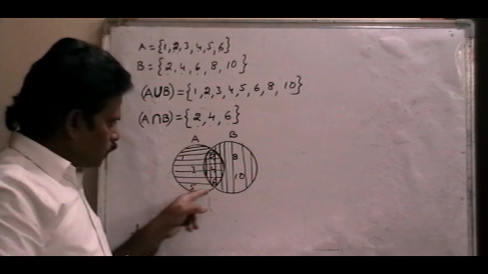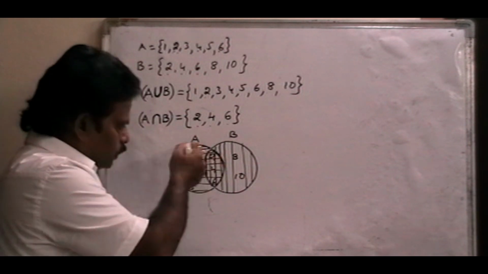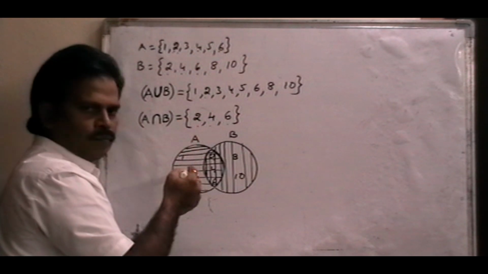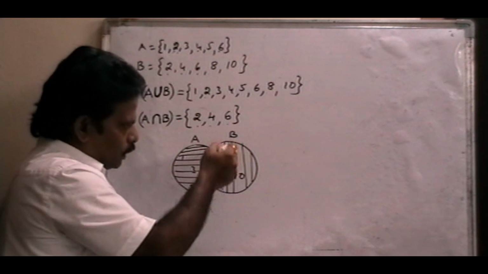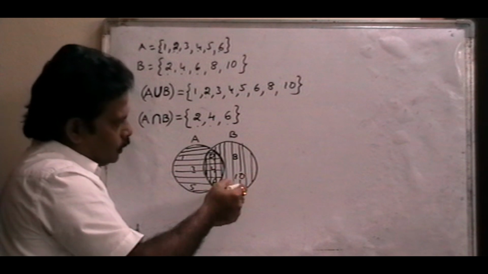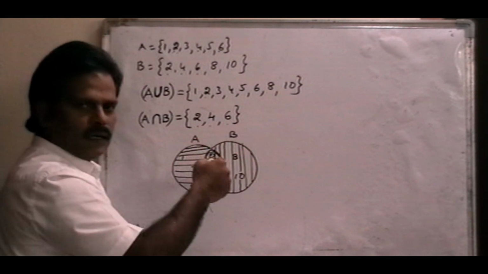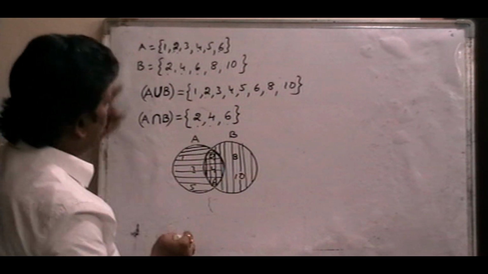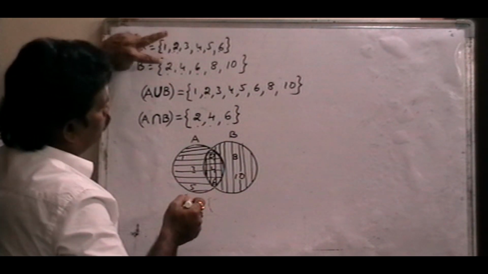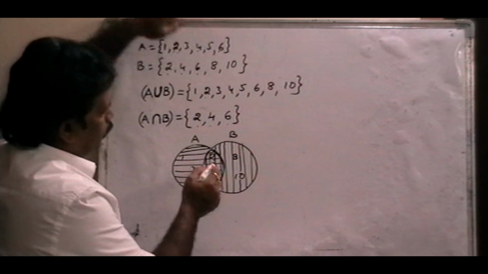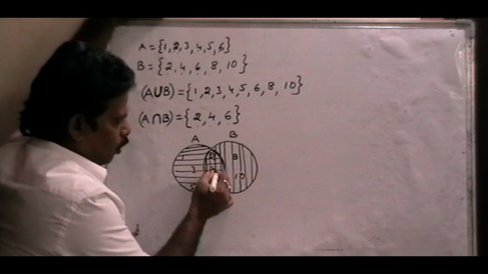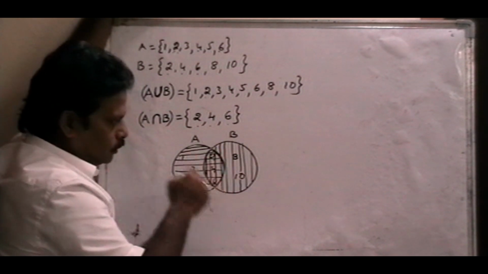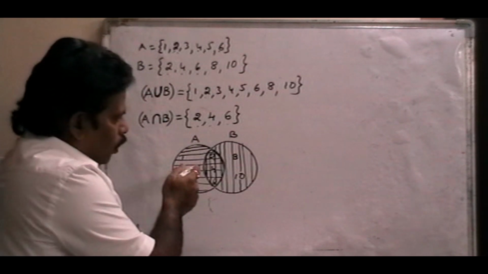So A is the horizontal part. That means, simply, whatever elements are in this circle belong to the A set: 1, 2, 3, 4, 5, 6. The vertical region means the B set, whose elements are 2, 4, 6, 8, 10. But the common elements in both sets are only 2, 4, 6. So write down the common region: 2, 4, 6 are in the common region part. Right?